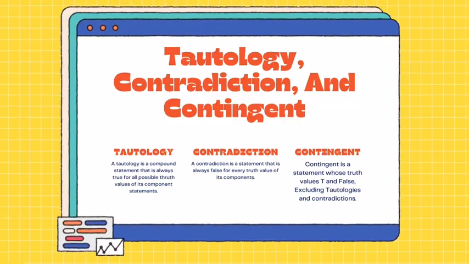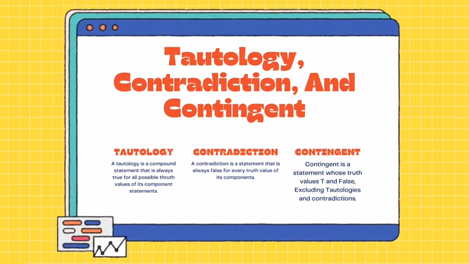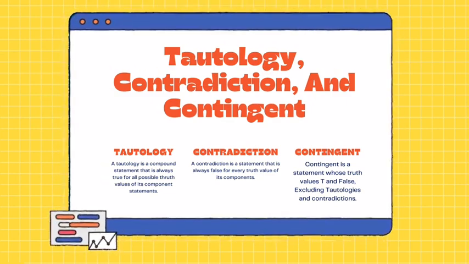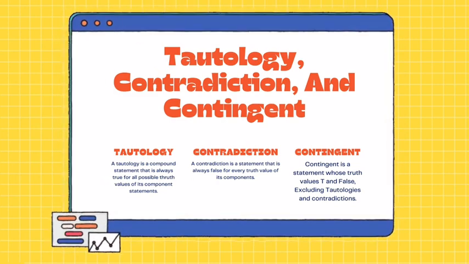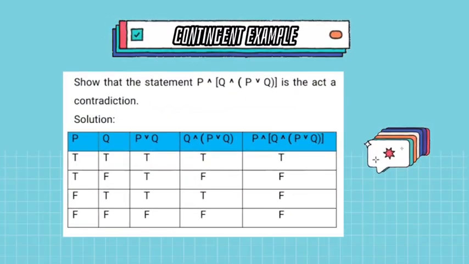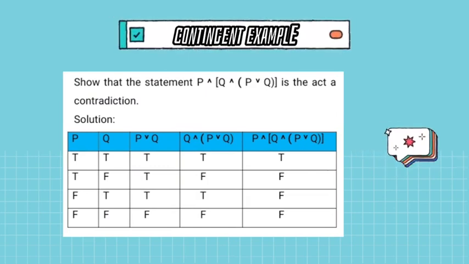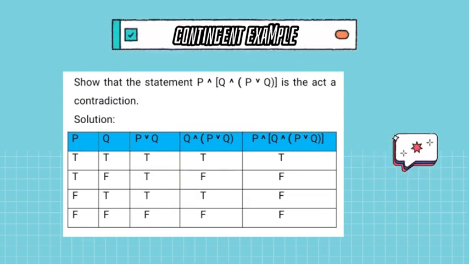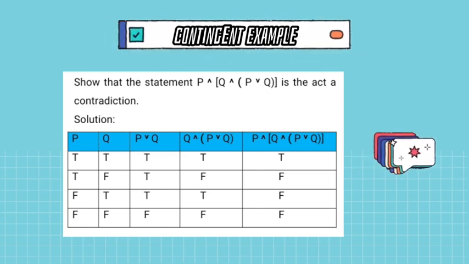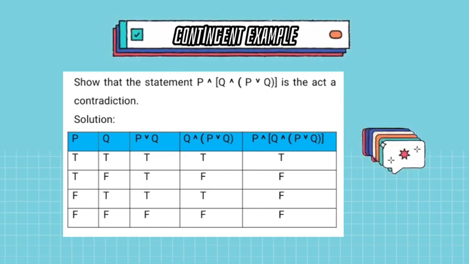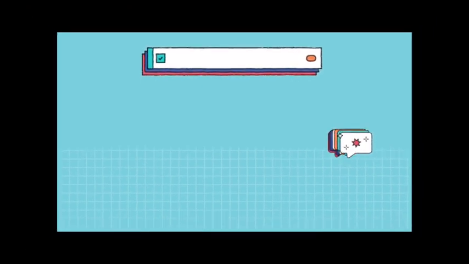And the last material, contingent. Contingent is a statement whose truth value is a collection of values B and S, excluding tautologies and contradiction. The example of a contingent is show that the statement P and in parentheses Q and in parentheses P or Q is a contingent.